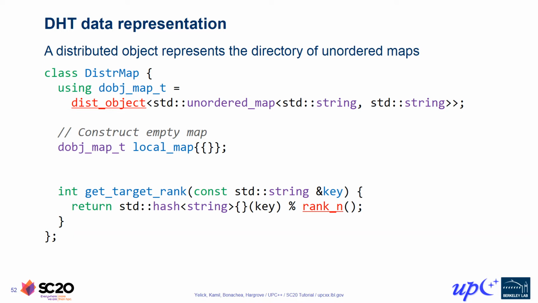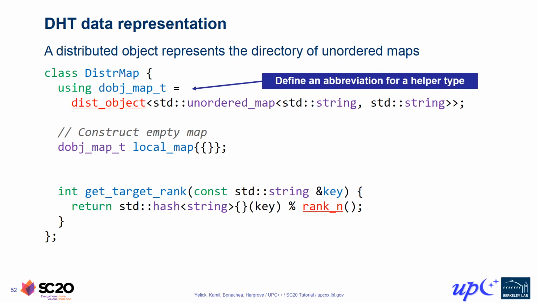On this slide, we're looking at just the private members used by the implementation in subsequent slides. We are going to use a distributed object internally to store the hash table partitions, as the abstraction maps quite nicely to the desired approach of managing one representative map per rank. So you can see that we've defined a helper type here, which is a dist_object where the value type is std::unordered_map from string to string. Here we're using string because that's our key and value type for this DHT. One could easily imagine making this a template class, parametric on key and value types, but for simplicity we're just going to use string in this example.